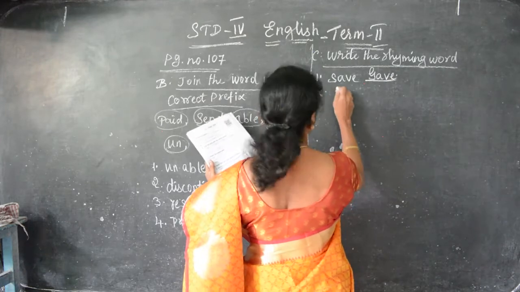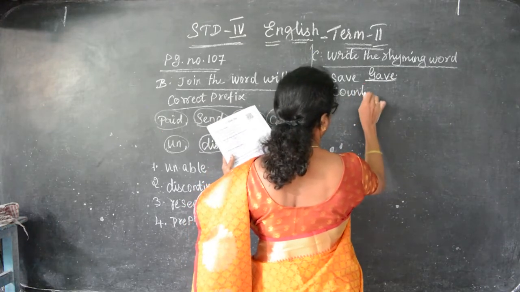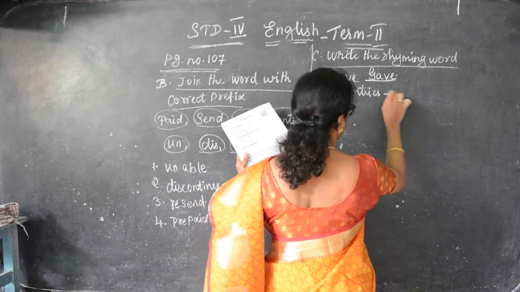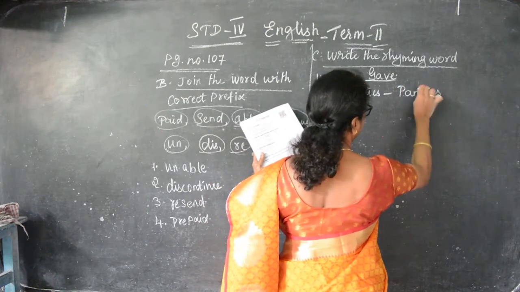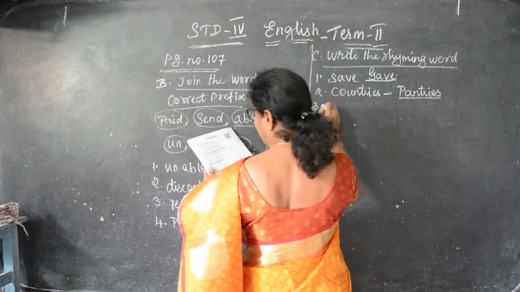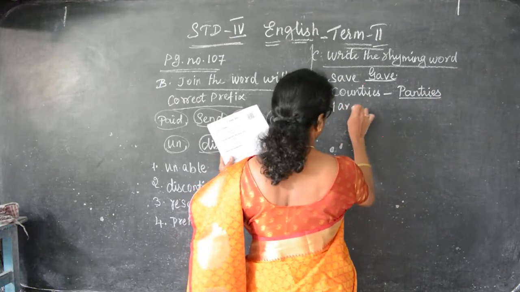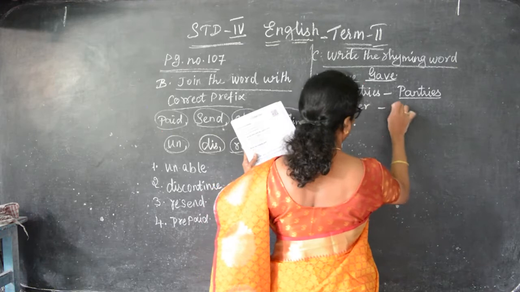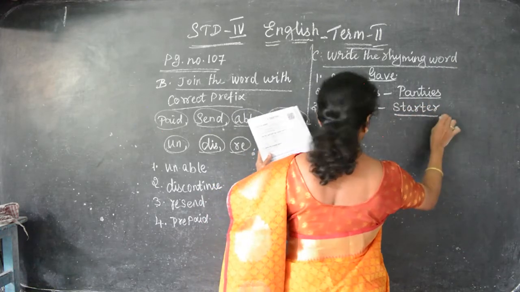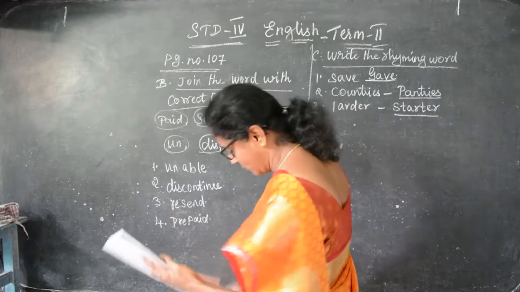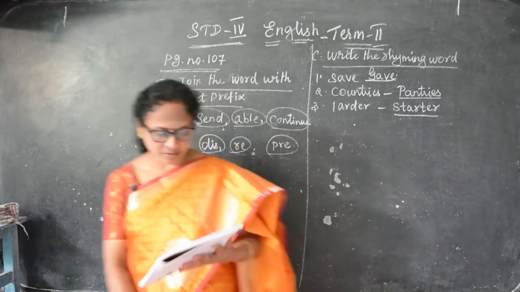The second one, countries. We can write pantries. Countries, pantries. And third one, larder. You can write starter. Larder and starter. So we are given the poem, no? That you can recite the poem.